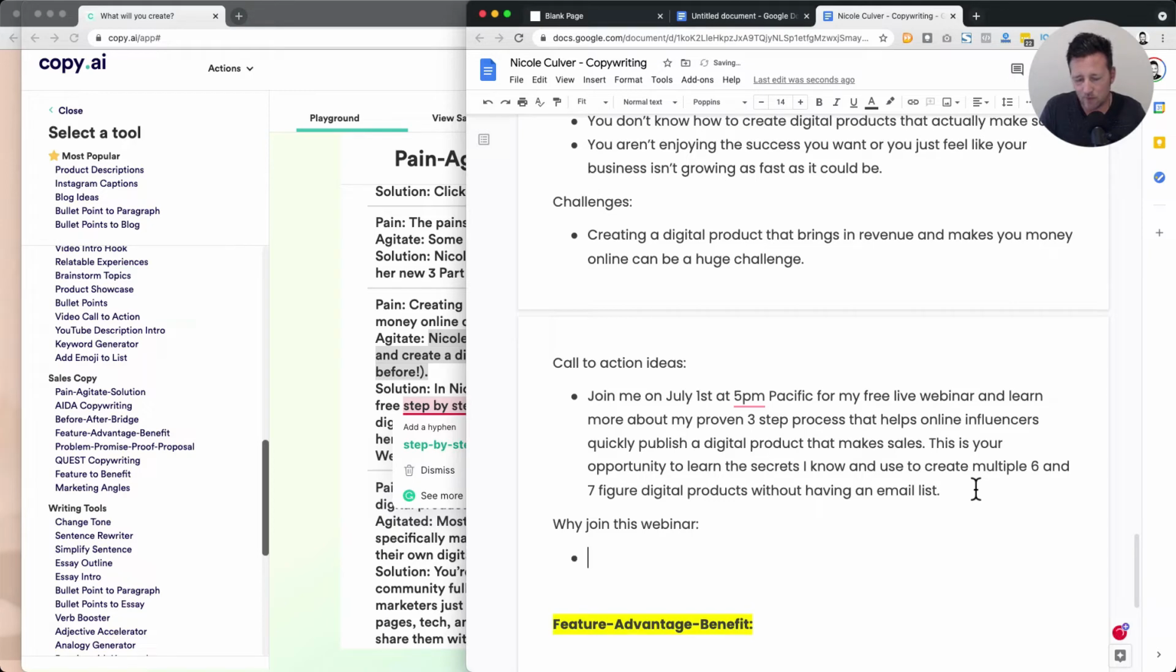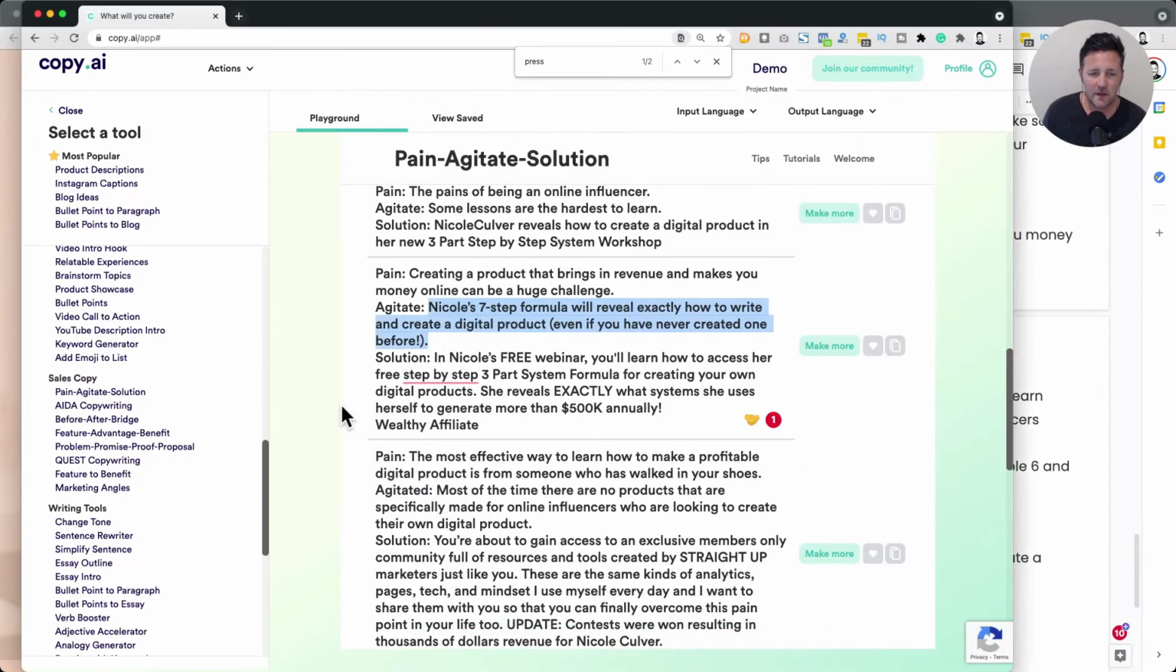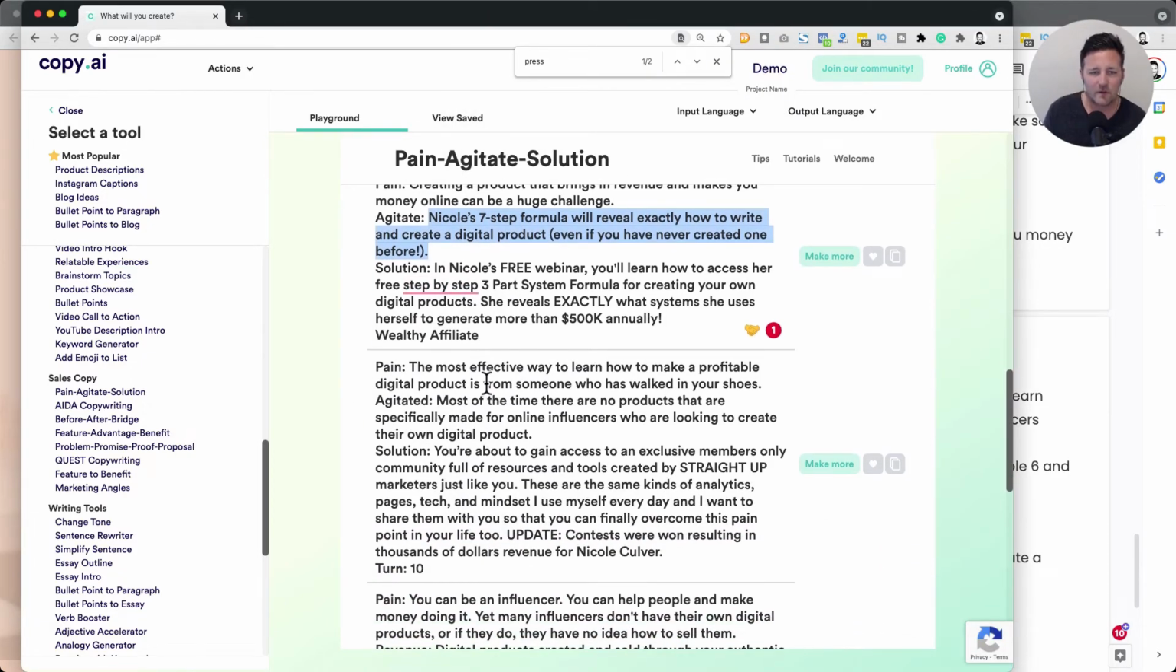And I could put some bullet points down here. All right, let's continue on. The most effective way to learn how to build someone's... Ooh, that's pretty good. The most effective way to learn how to make a profitable digital product is from someone who has walked in your shoes. So that's an interesting line.